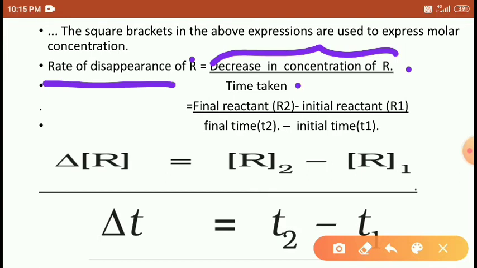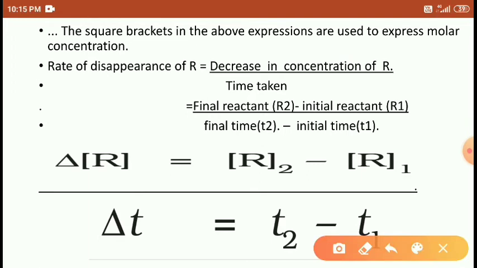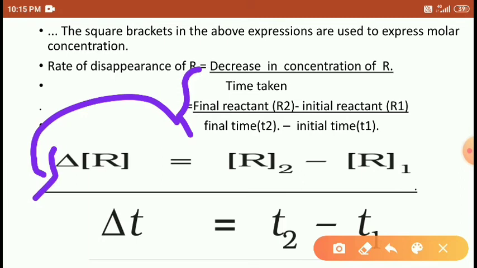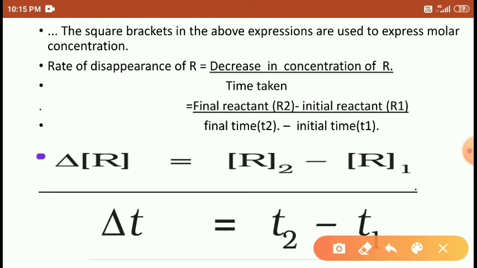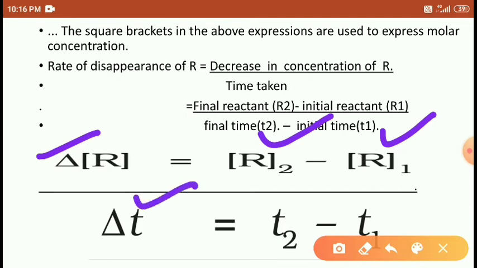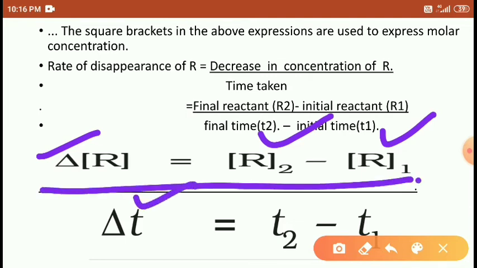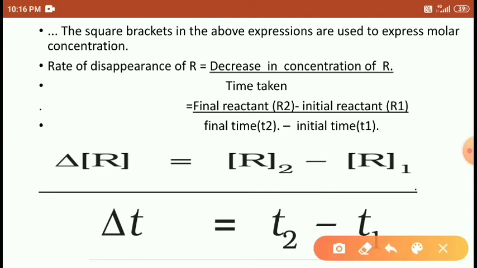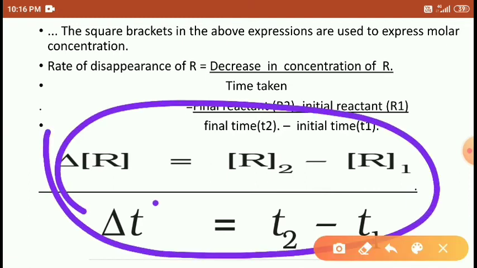When the concentration decreases, it means final reactant minus initial reactant, over final time minus initial time. So the formula is expressed in this form: delta R, the change in reactant, that is final reactant minus initial reactant, divided by the time taken, that is the change in time T2 minus T1. So when the concentration of reactants decreases, it is expressed in this form.